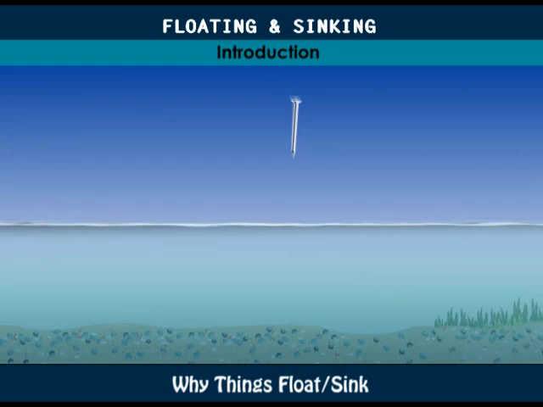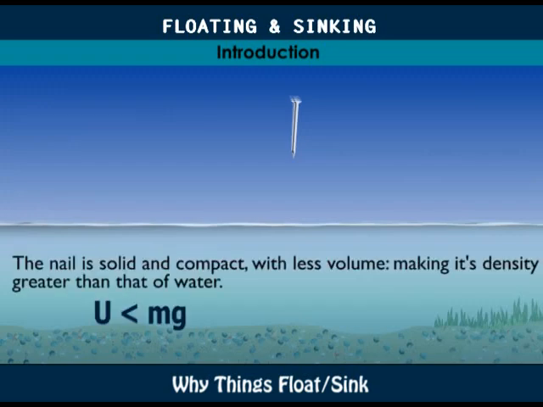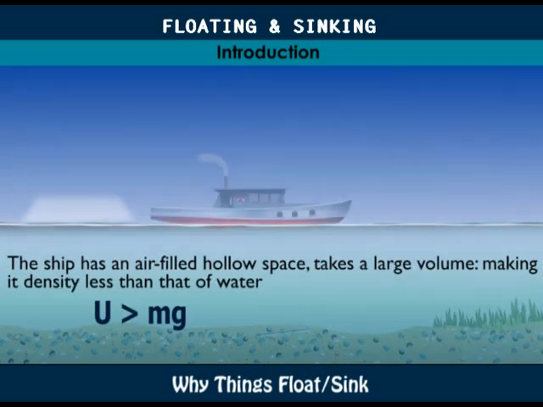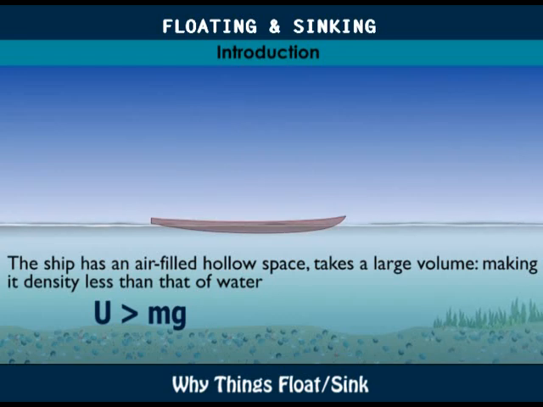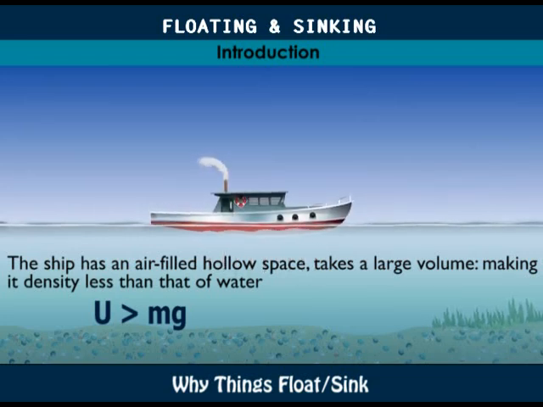The iron nail sinks because it is solid and compact, with less volume in water, making its density greater than that of water. So the upthrust exerted on the nail by water is less than the weight of the nail, making it sink. The steel ship floats because it has a hollow space filled with air and occupies more volume in water, making its density less than that of water. So the upthrust exerted by the water on the ship is greater than the weight of the ship, letting it float.